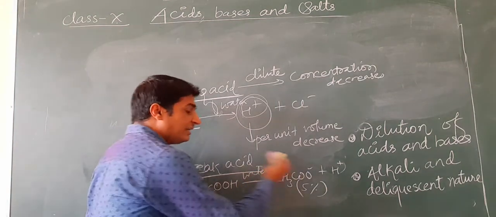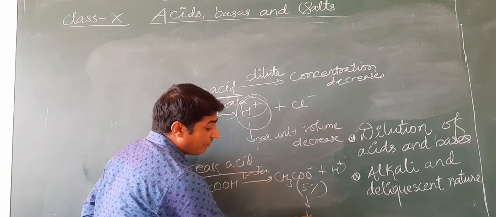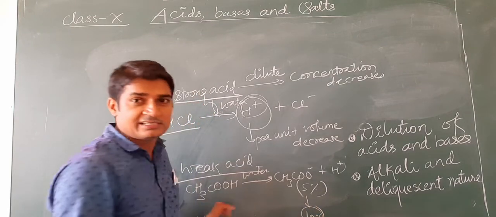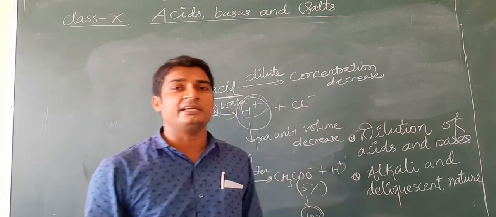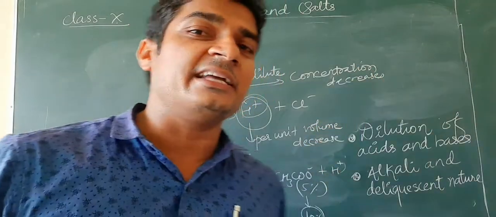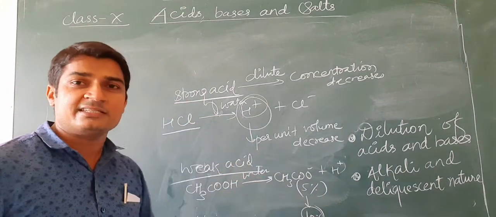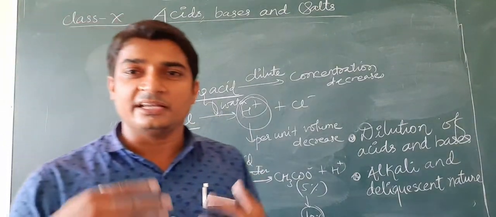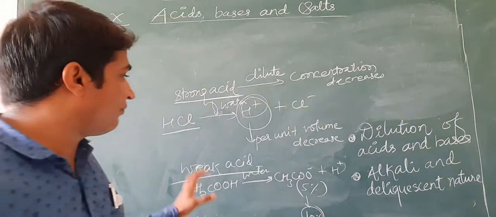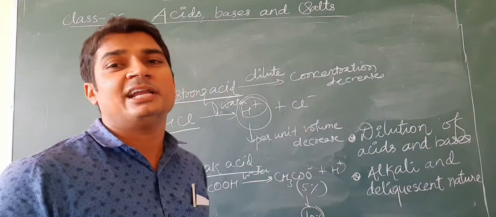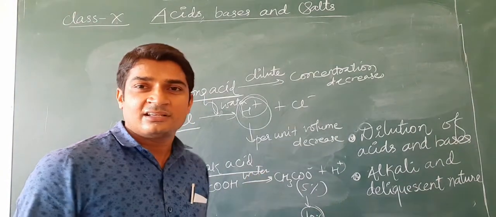The dissociation increases. It may increase from 5 to 10%. Earlier only 5% H+ ions were present, now 10% H+ ions are present. So when we dilute weak acids, their ionization also increases. That's why the strength of a weak acid increases while diluting.